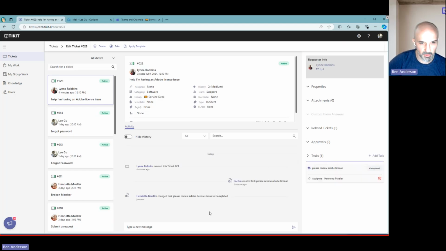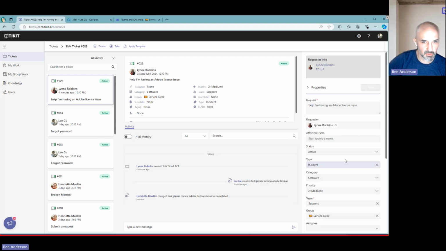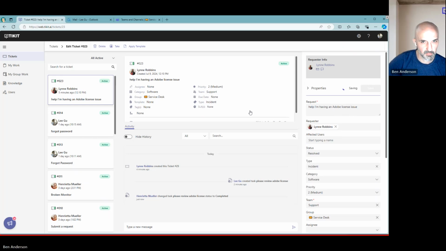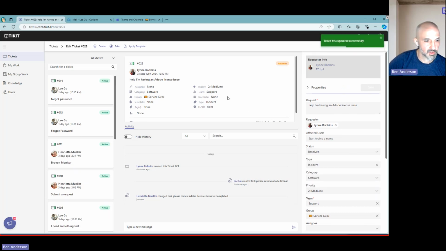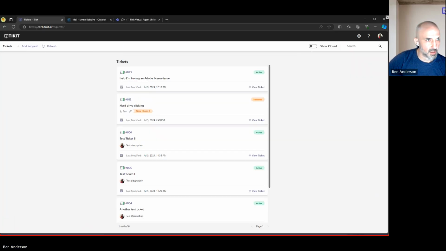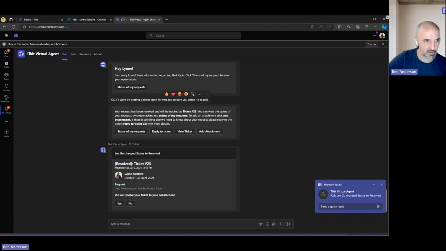So at this point, we could do whatever else we needed to get through the ticket, add some more context. In this case, we'll just go ahead and resolve it. Good. And at that point, Lynn should get the notification. She was the end user that originally assigned the ticket, that the ticket is resolved.